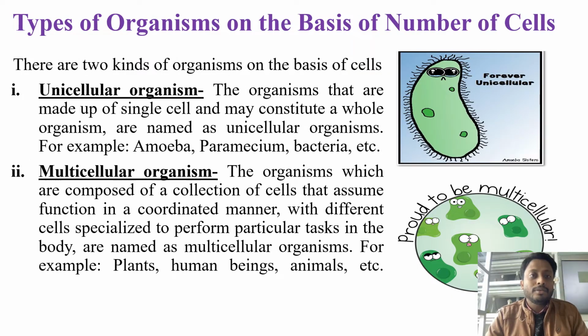Approximately 2 trillion cells in the human body divide every day. Types of organisms on the basis of number of cells. There are two kinds of organisms on the basis of cells: unicellular organisms and multicellular organisms. Unicellular organisms are made up of a single cell and may constitute a whole organism, for example amoeba, paramecium, bacteria, etc. Multicellular organisms are those which are composed of a collection of cells that assume to function in a coordinated manner, with different cells specialized to perform a particular task in the body, for example plants, human beings, animals, etc.